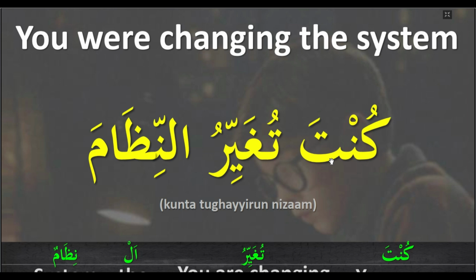You were changing the system. In Arabic, كنت تغير النظام. Here, look at كنت: you were. تغير means you are changing, ال means the, نظام means system. You were changing the system. It is for a male person. If you would like to say it to a female, then it will be كنت with a كسرة. With فتحة it is for male, with كسرة it is for female. كنت تغيرين النظام. It means you were changing the system.